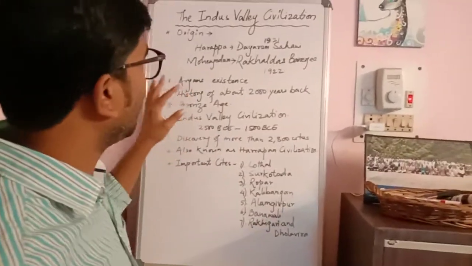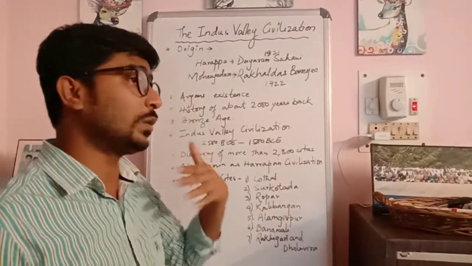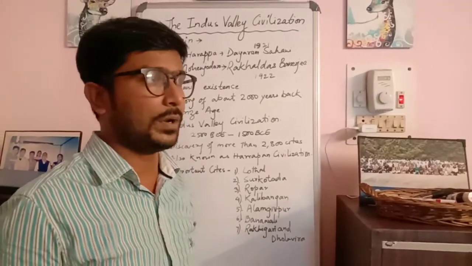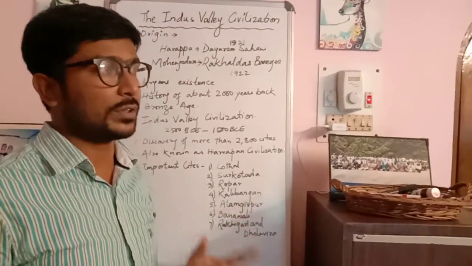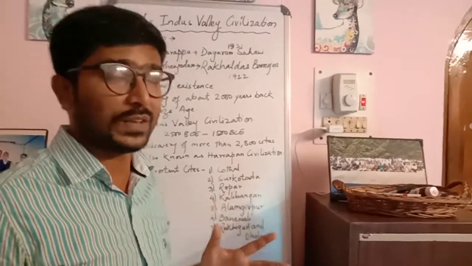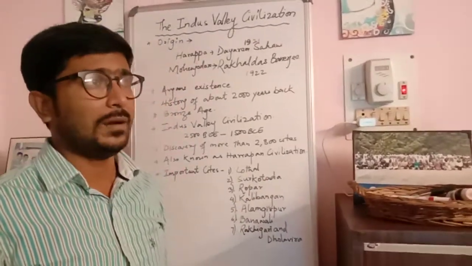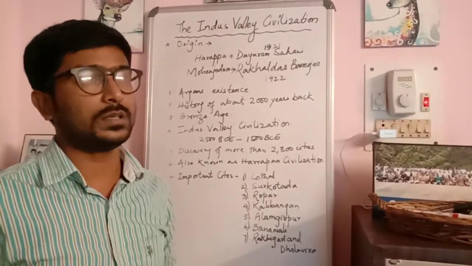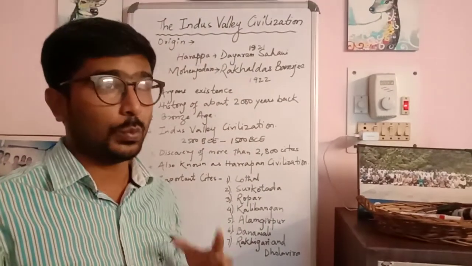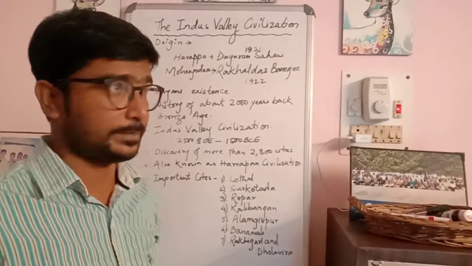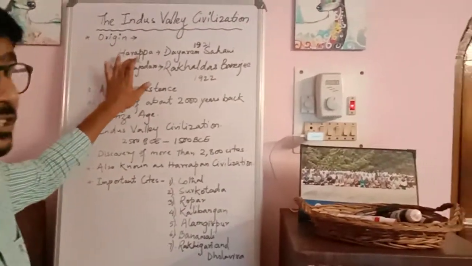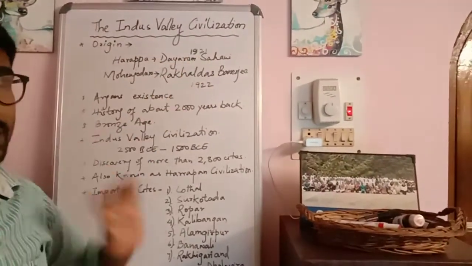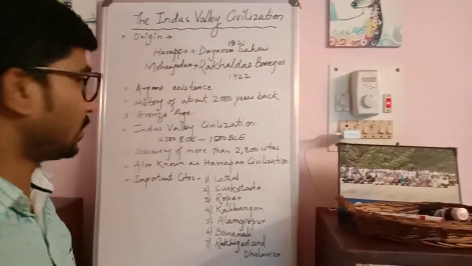Now, this important civilization was also called by a different name. It was also regarded as the Harappan civilization, because the main site of the Indus Valley civilization was Harappa, and most of the important things which gave details about the existence of the civilization were excavated from Harappa. And this was the first site that was excavated by Mr. Dayanand Sahani, an Indian archaeologist.